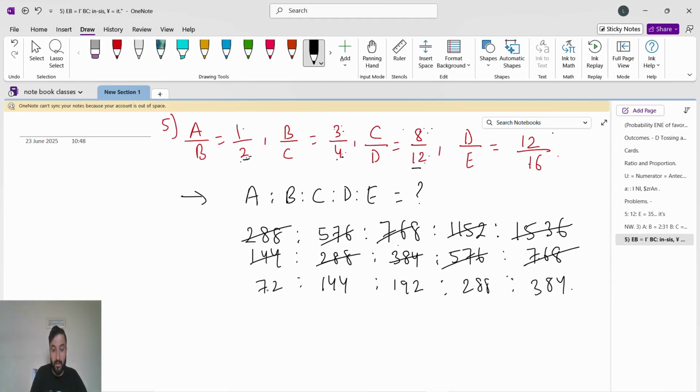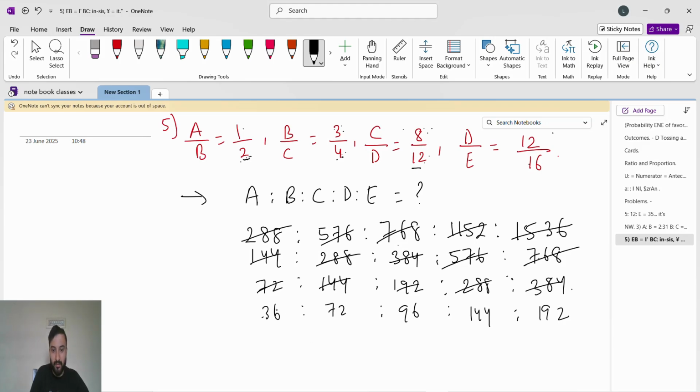Then again you can see 72. 72 goes by 2, so 36. It will go by 2, so 72. It will go by 2, so 192 divided by 2, 96. It will go by 2, so 144. It will go by 2, so 192.